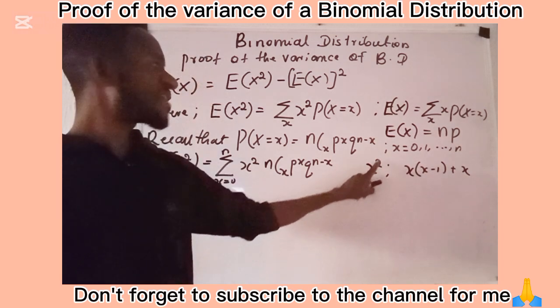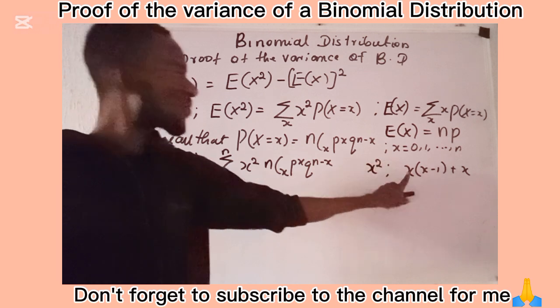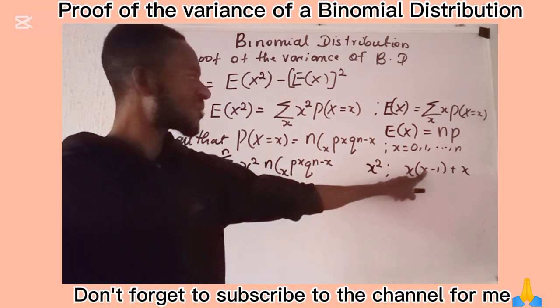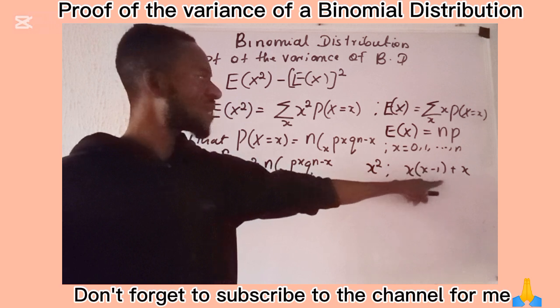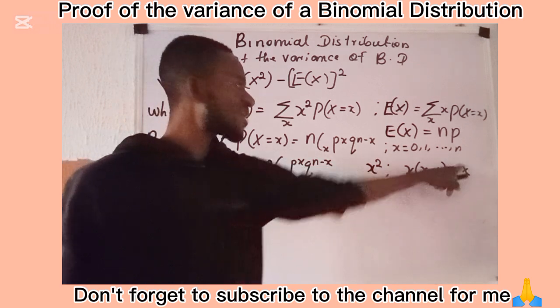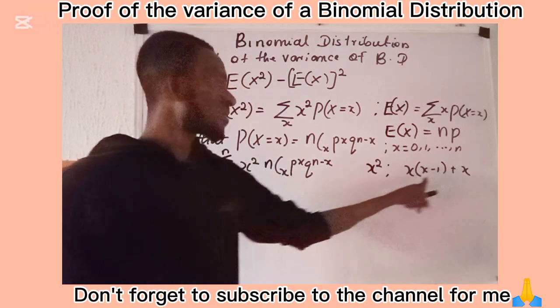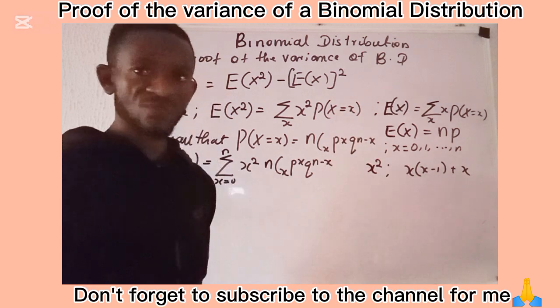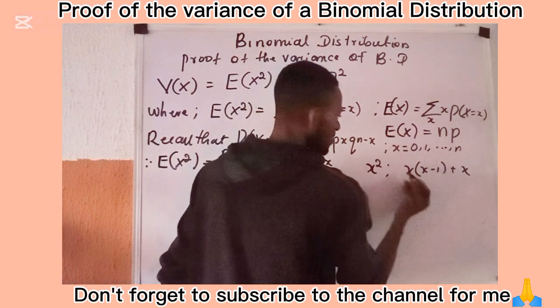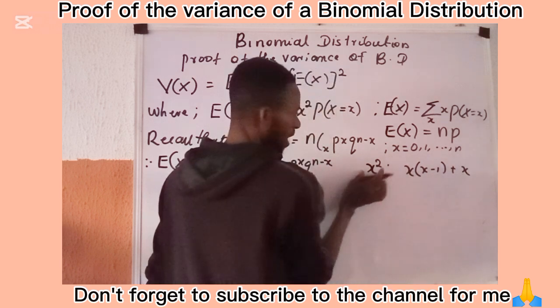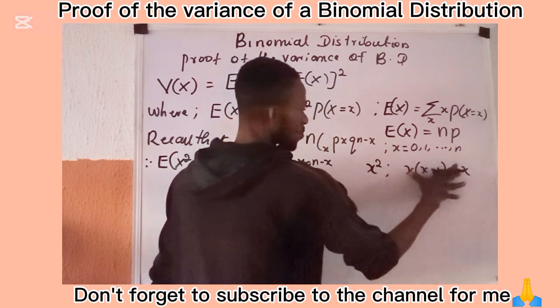What I have here is x raised to power 2. If you come here and say x times x, now you have x raised to power 2. x times minus x will give you minus x. Plus this x here will now cancel that minus x, so you are left with x raised to power 2. What I have just said is this: I have x raised to power 2, and I want to know whether x raised to power 2 and this quantity are equal.